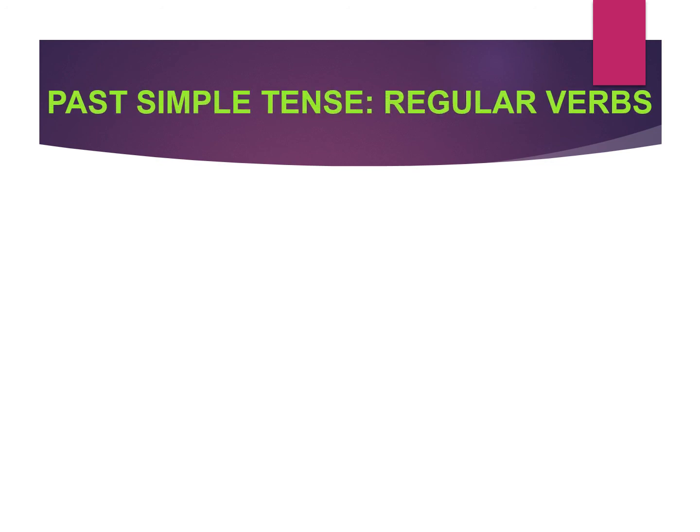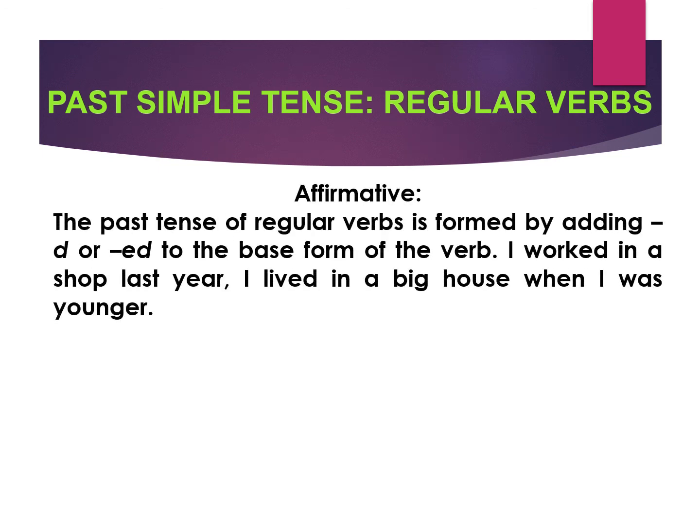Along with this, we could also learn about regular and irregular verbs. And we're going to start off with regular verbs. We know that in order to convert a sentence from simple present to simple past, we have to look at the verb. The verb is everything in this case, and that is what changes. What we do is add the letter d or ed at the end of the main verb to convert a simple present tense verb into a simple past tense verb.